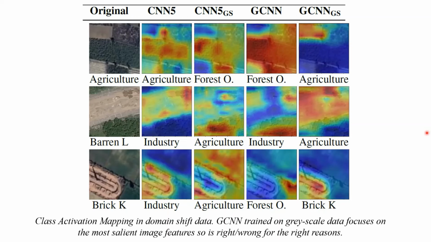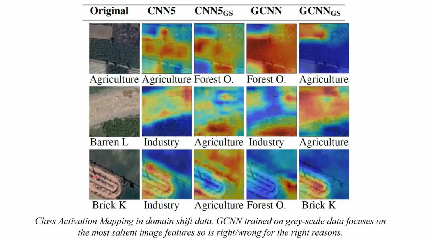Both Gabor CNN with color here and CNN5 on grayscale images focus on the trees, but classify the images as industry and agriculture, respectively. Finally, when trained with color, CNN5 does focus on the part of the barren land, though not as strongly as you can see with the Gabor CNN, and misclassifies the image as industry.